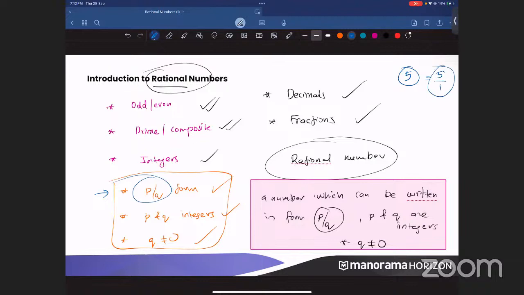Gauri has told that 5 should be written as what? 5 by 1. So only if I write 5 as 5 by 1, this 5 by 1 is in which form? P by q form. And what is P? P is the 5, the numerator. And what is Q? That is the denominator, 1. Look at P and Q. Are they integers? They are integers, right? They are not decimals. They are not fractions. They are pakka integers. So if they are integers, now what is the last thing? Q not equal to 0. Look at the denominator. Is the denominator equal to 0? The denominator is equal to 1. So the denominator is not equal to 0. So all three are ticks.